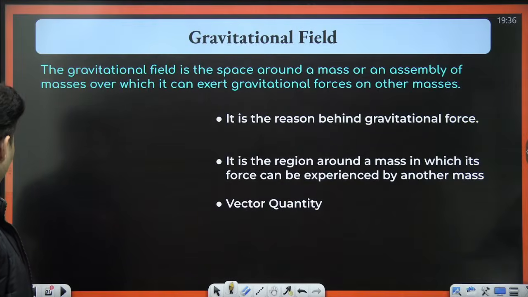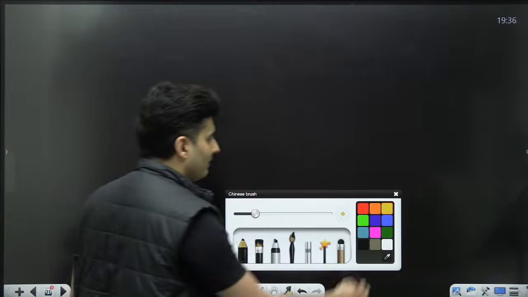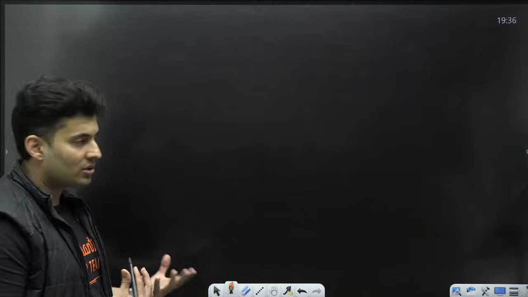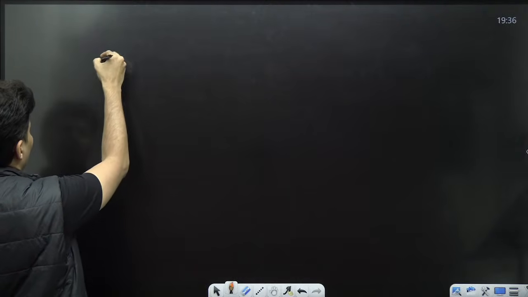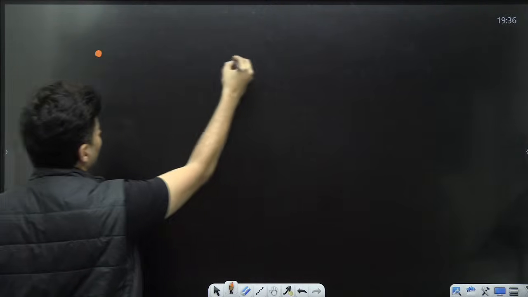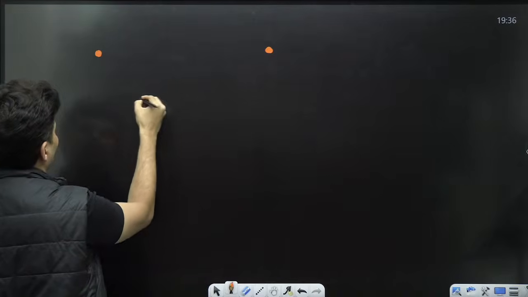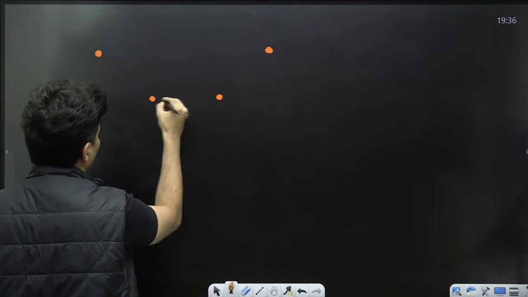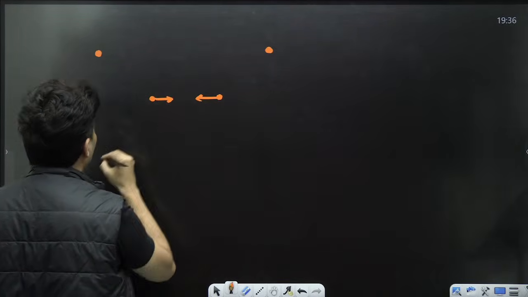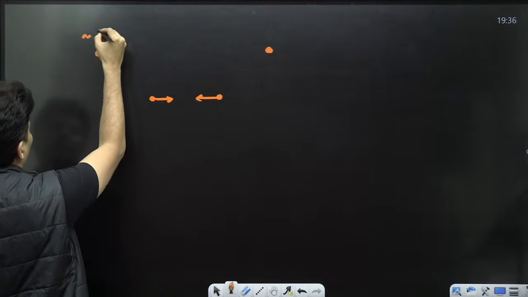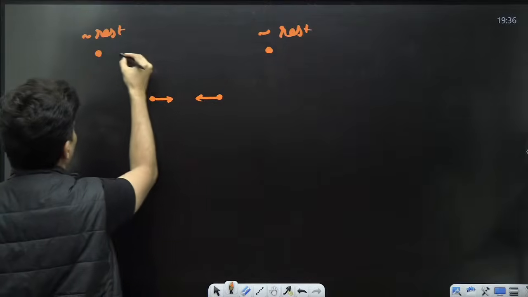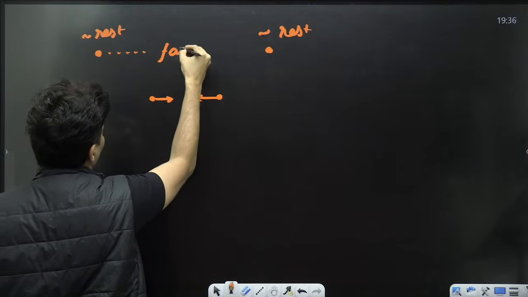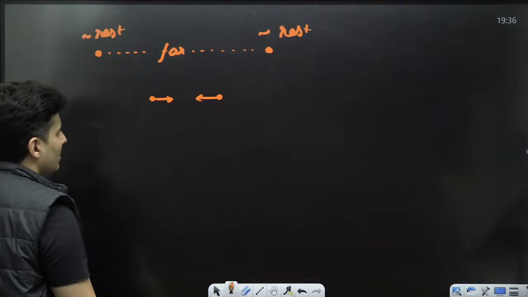Now sometimes you might also get questions on conservation of energy. For example, one mass is here, another mass is here, and when they come close, what is their relative speed? Here it's almost at rest, here it is almost at rest, and they are really, really far away. These kind of questions can come.